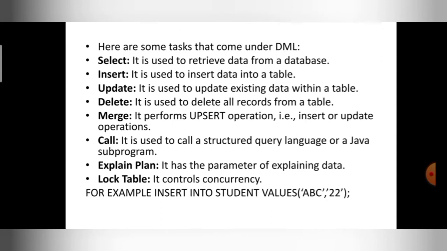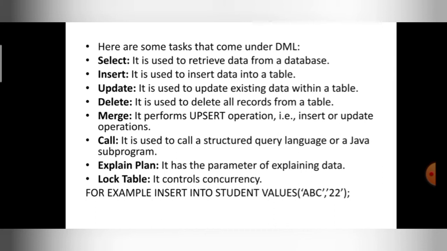Not only that, if you want to select some of the information that is present in the database, for example if there are 10 records and you want to select only one record, you can do that using the select command. Update: if you want to change the existing data in the table, you can do it with the update command. In the upcoming videos you will get a better idea about these commands, right? Update means data is already there, you just want to change it. If you want to delete any data, you can delete it. Delete and update are all manipulation related. Again, update means you can change the contents, delete means again you can change the contents.